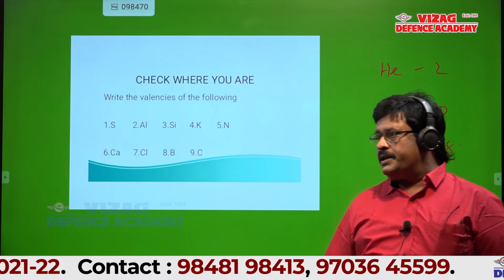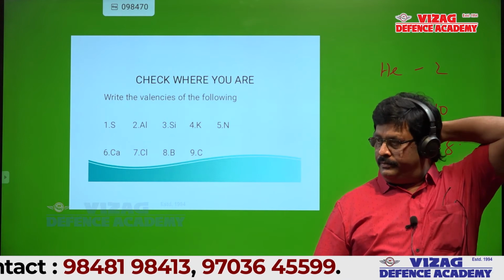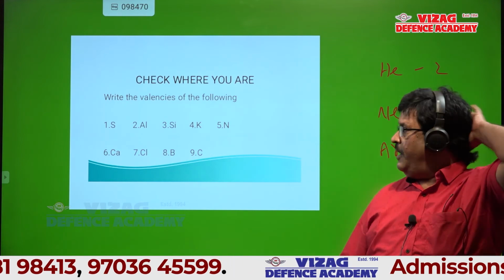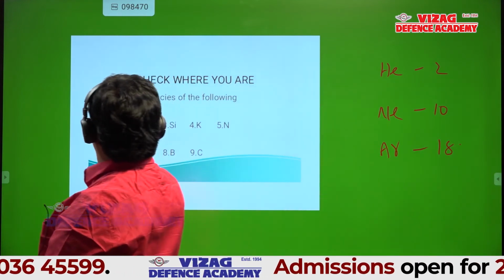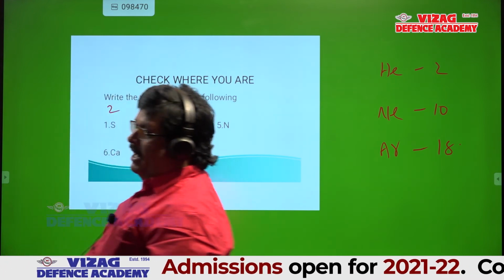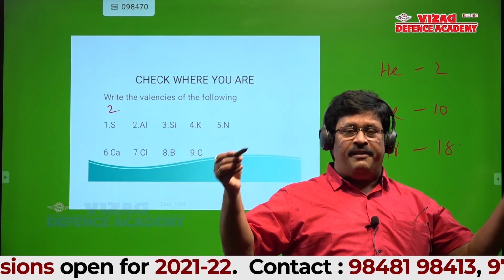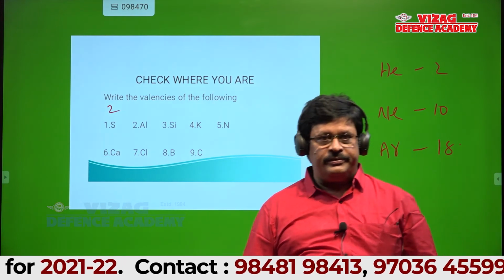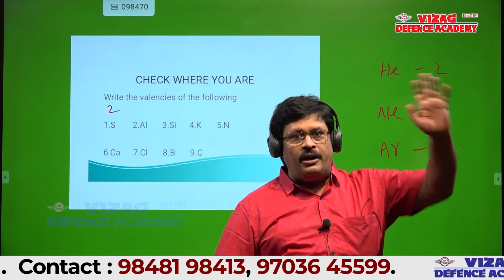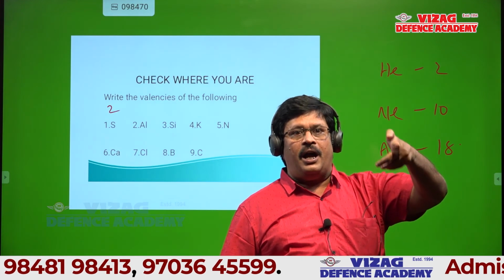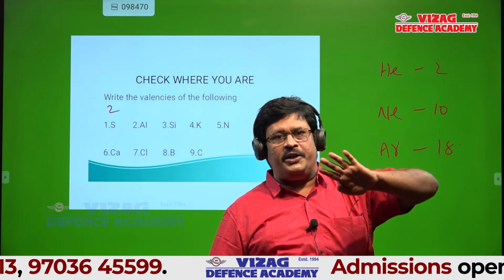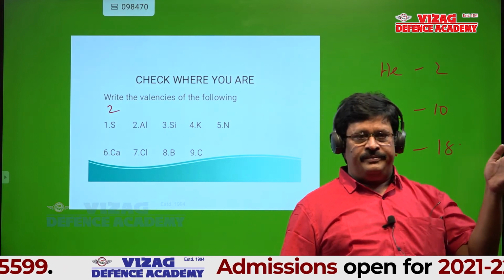Can I tell the answers? Yes, sir. Sulfur? 2. Valency can never be positive or negative. Here use what I told, difference can never be negative. I am not asking the charge on the ion. Valency is 1 or 2 or 0 or 3 or 4, that's it. Okay?